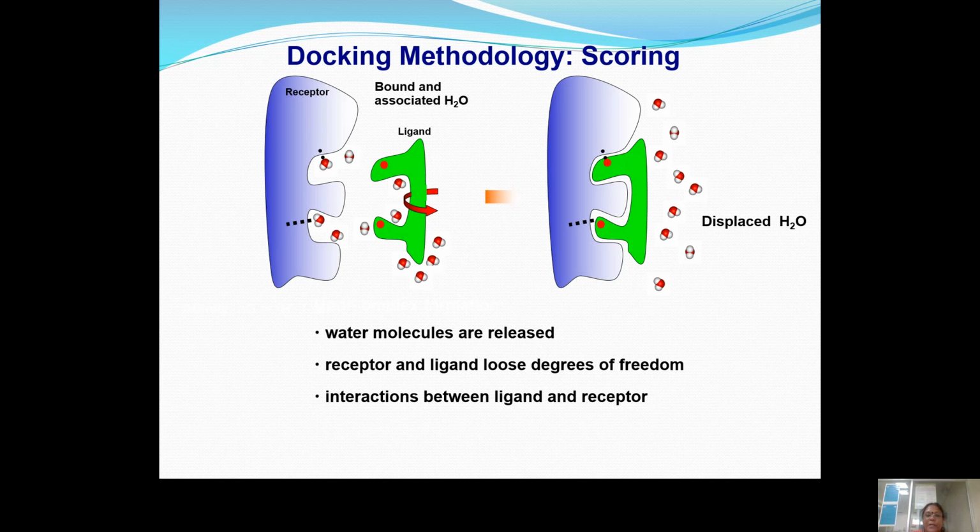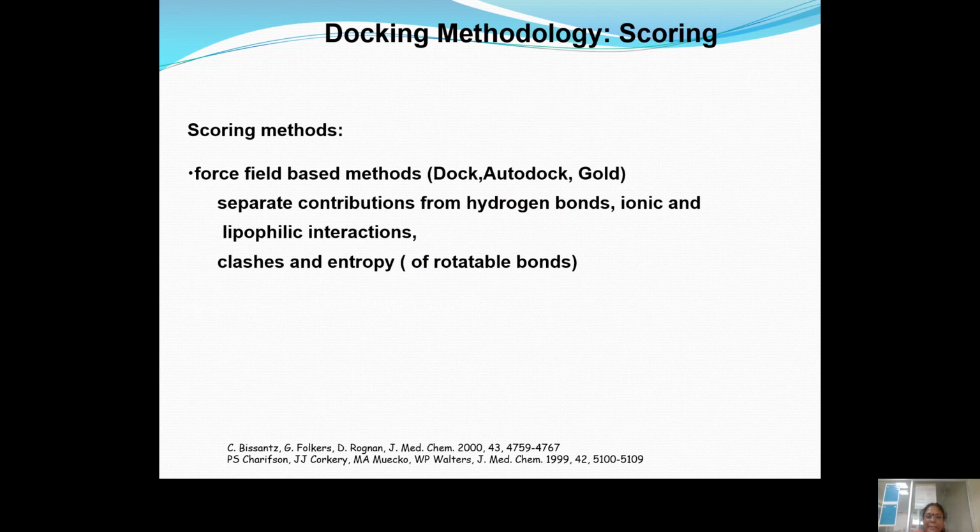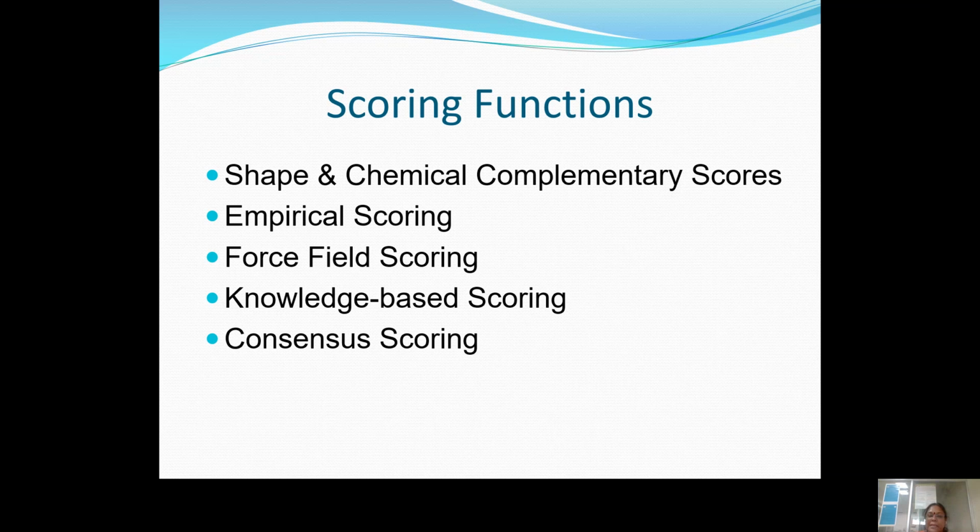This is the terminology where the water molecules are released and the degrees of freedom can be entertained, and the interaction between the ligand molecules and the receptors can also be studied by using our scoring function. Generally, there are 4 different scoring methods. The first one is called force field based methods, which was adopted by DOCK tool, AutoDock, and GOLD also. Scoring functions can be determined in terms of shape and chemical complementarity scores, empirical scoring, force field scoring, knowledge-based scoring, and then consensus scoring.